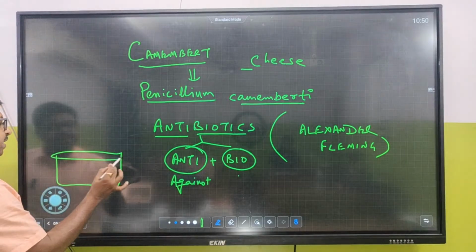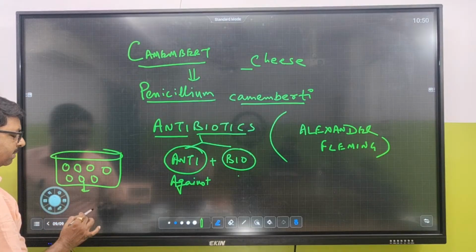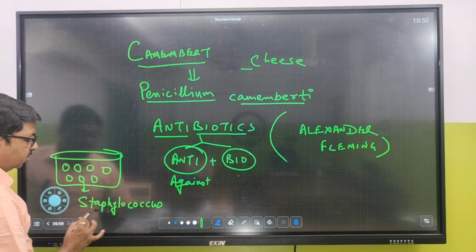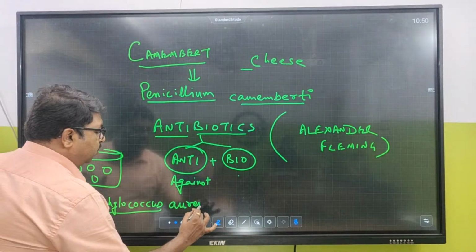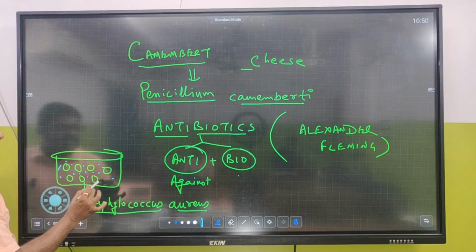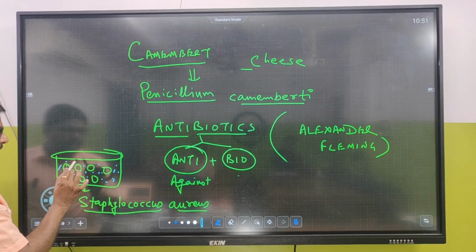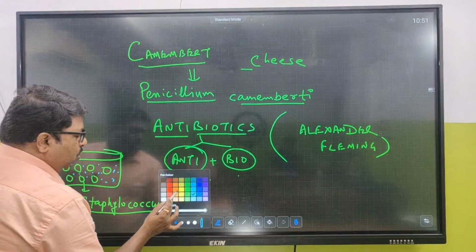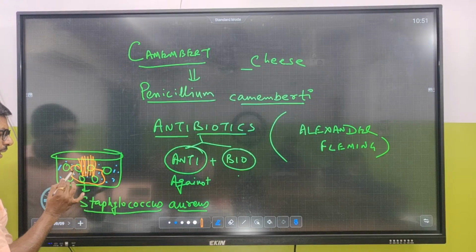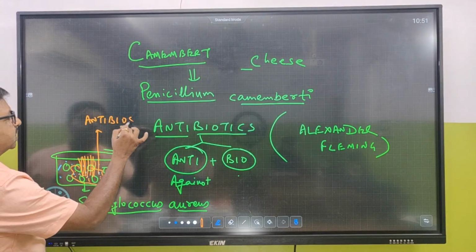He was culturing a type of bacteria called Staphylococcus aureus. I think you know Staphylococcus. Coccus means what kind of bacteria? Oval shaped. So he was culturing this bacteria in a nutrient medium, and suddenly found that in this master plate, some portion of the bacteria were not growing. And when he had a close look under the microscope, he found some thread-like structures growing over there. The thread-like structures were secreting some chemicals, and those chemicals acted as antibiosis.